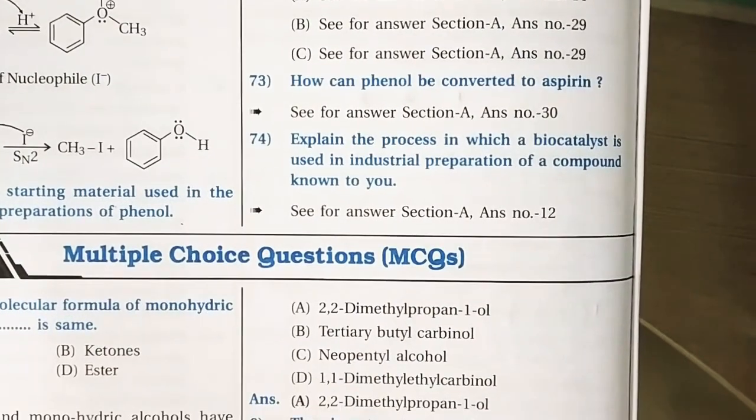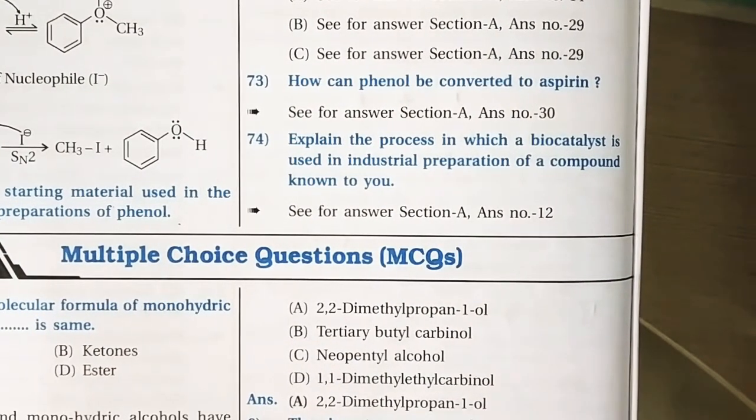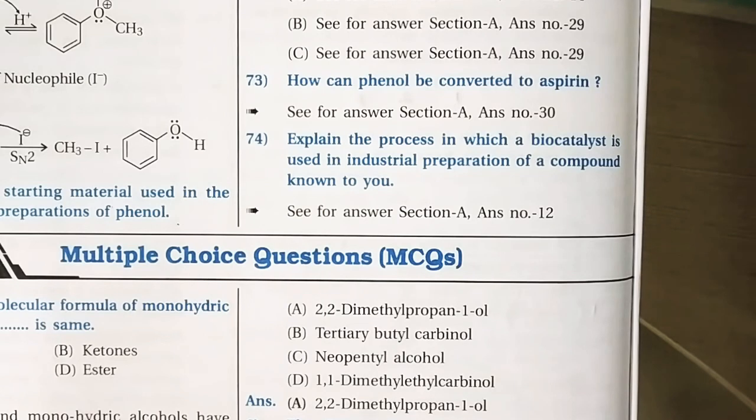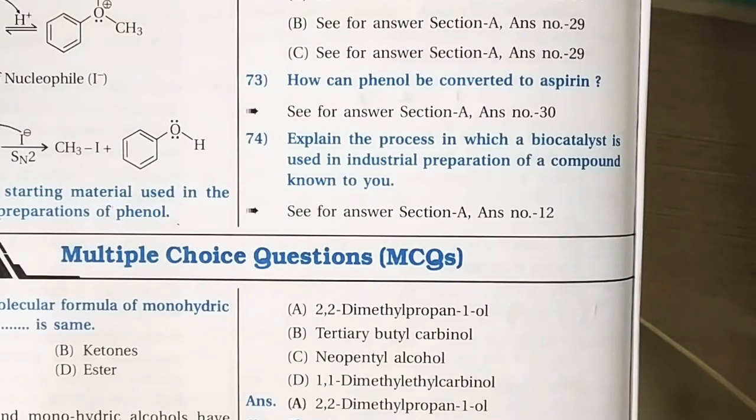Next one and last one: explain the process in which a biocatalyst is used in the industrial preparation of a compound known to you. We know that enzymes are biocatalysts. Manufacture of alcohols by the fermentation of starch, sucrose, etc. involves the use of enzymes.